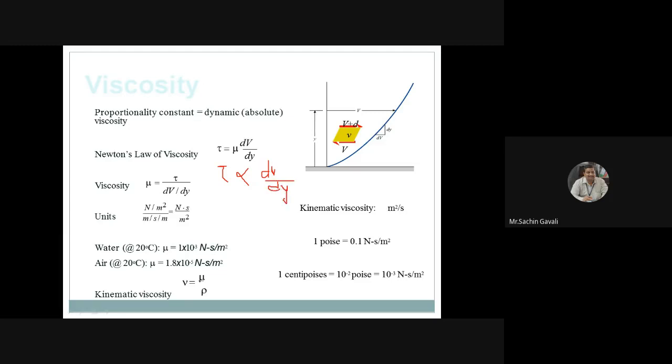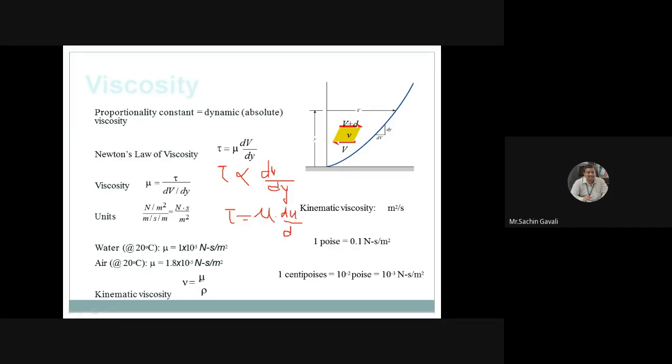If you want to remove this proportionality sign, then one constant we have to take into consideration. It is called mu, dynamic viscosity, multiplied by the shear strain.